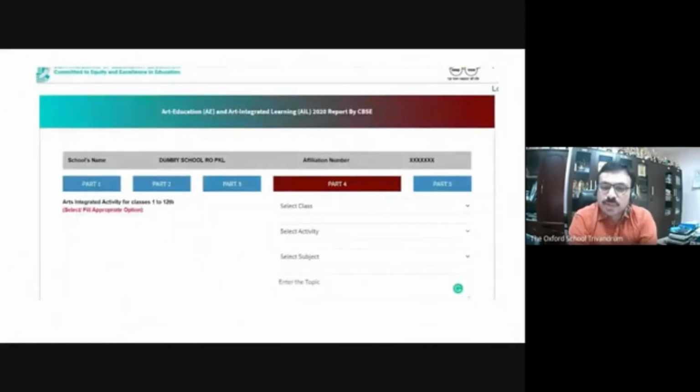Fourth part is where we have to enter arts integrated activity for classes 1 to 12. Here we are mentioning all the activities we have conducted, all the co-scholastic or curriculum related activities which have integration of art is entered here. So that is part 4. All art integrated activity right from grade 1 to 12.